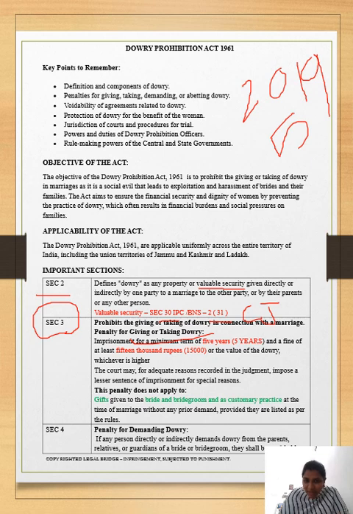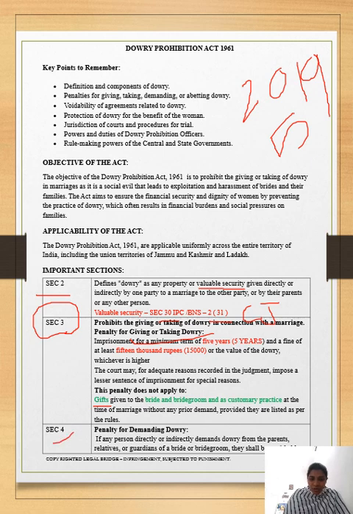An exception exists, because in India we follow cultural practices of giving gifts to the woman, like Stridhan property. We will study that in the Hindu Succession Act. For Stridhan property, if anything was given as a cultural practice, that is not considered dowry. It is a gift. So the penalty does not apply to gifts given to the bride and bridegroom as a customary practice at the time of marriage without any demand. So we have to remember: gifts are not under penalty.